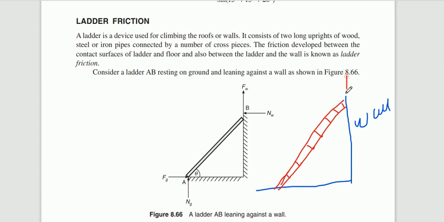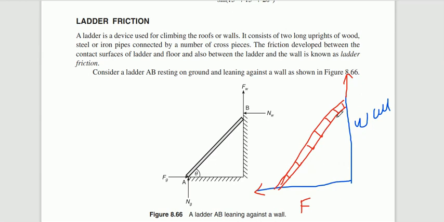So try to assume the process where the ladder is placed. If the ladder is placed like this, with a wall and this is the floor, then we can easily say the tendency of movement or sliding of the ladder.